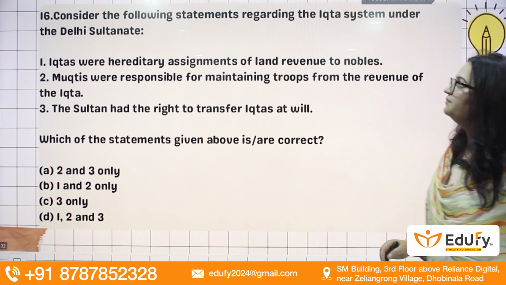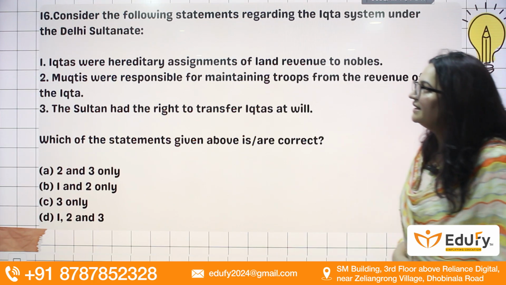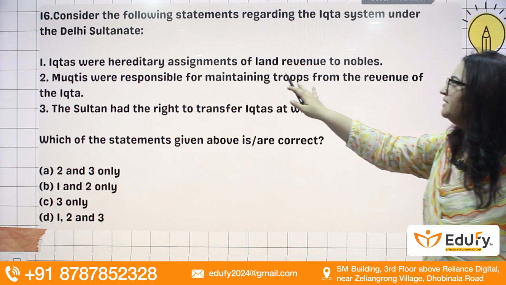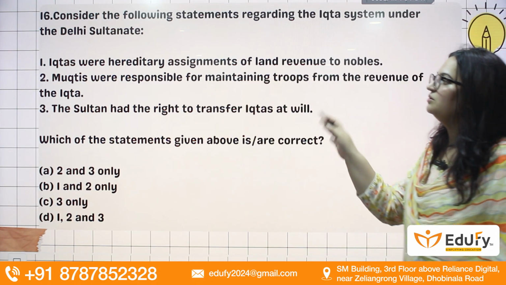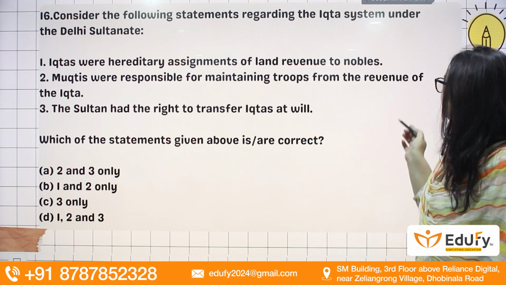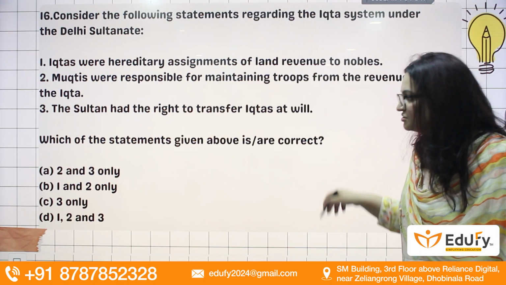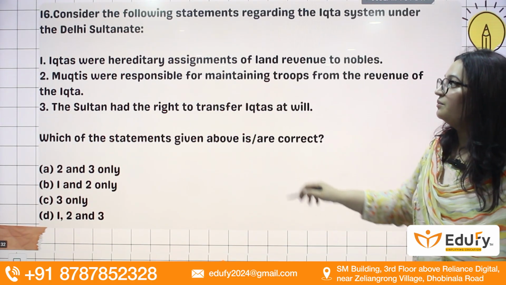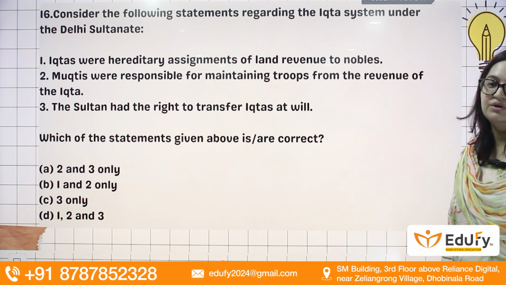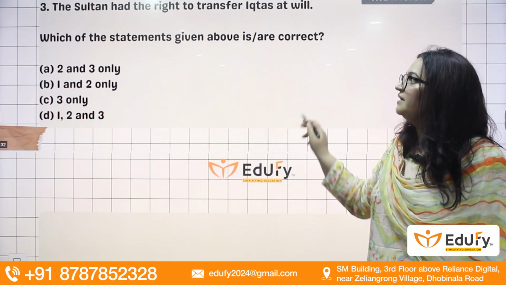Coming to the next question, consider the following statements about the Ikta system under the Delhi Sultanate. So some aspects of the Delhi Sultanate. Ikta was the hereditary assignment of land revenue to the nobles. No, this is wrong. Muktis were responsible for maintaining troops from the revenue of the Ikta. The Sultan had the right to transfer Ikta at will. So here the answer is only 2 and 3, because Iktas were not the hereditary assignment of land revenue to the nobles. It could change. It is not necessarily hereditary. Fine. So the answer will be 2 and 3.